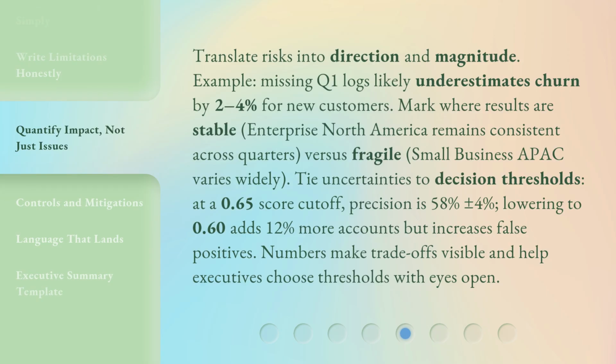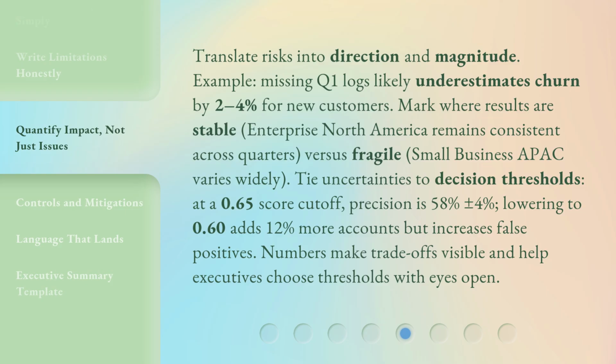Translate risks into direction and magnitude. Example: missing Q1 logs likely underestimates churn by 2 to 4% for new customers. Mark where results are stable. Enterprise North America remains consistent across quarters versus fragile. Small business APAC varies widely.